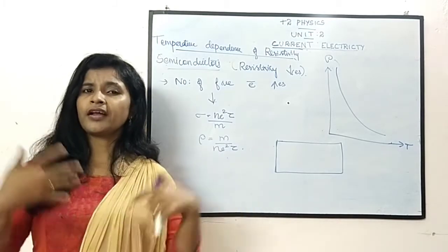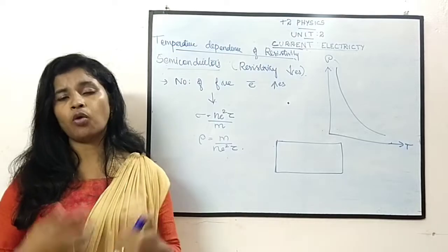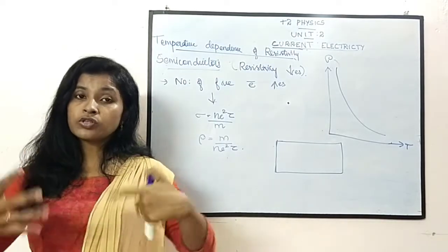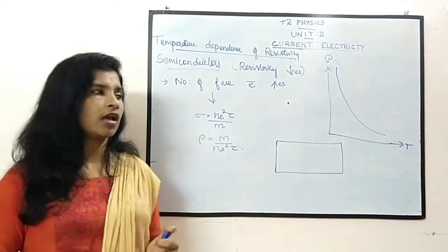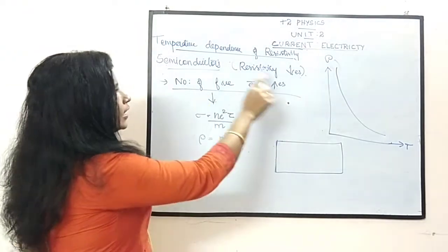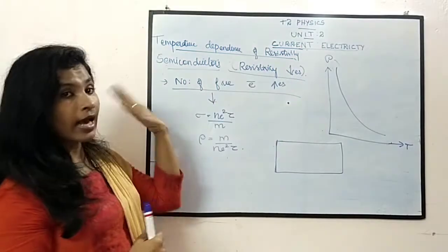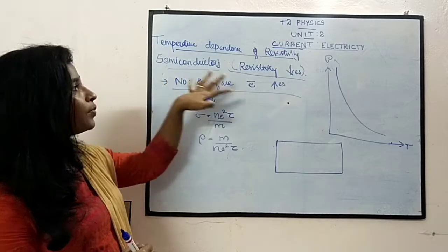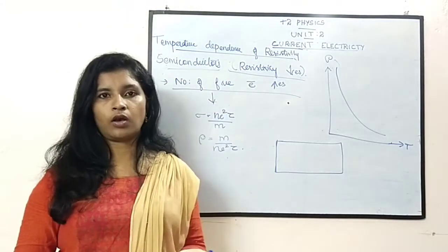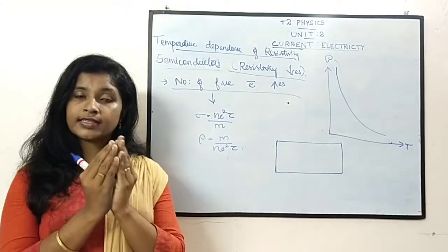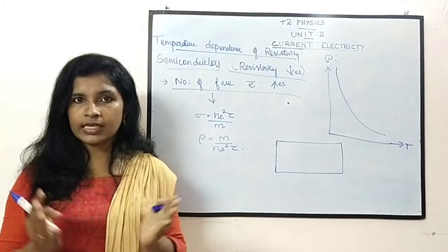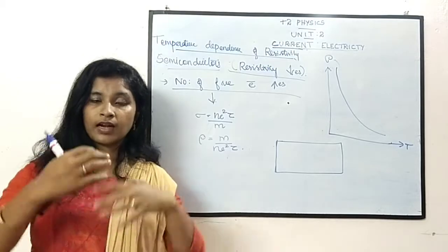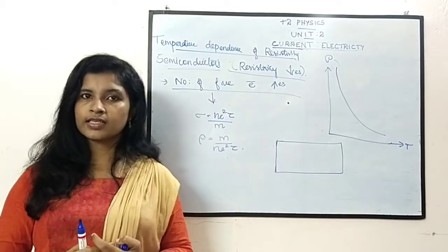Very fast, many electrons will start ejecting out from the atoms. So the density of electrons, that is, the number of electrons, will be increasing. The reason for the increase of resistance in conductors, I told you, is collision. Here I am telling you the number of free electrons increases. In a semiconductor normally there are not that many free electrons, but when we apply temperature, the number of free electrons increases.